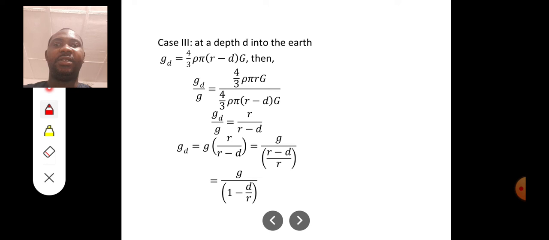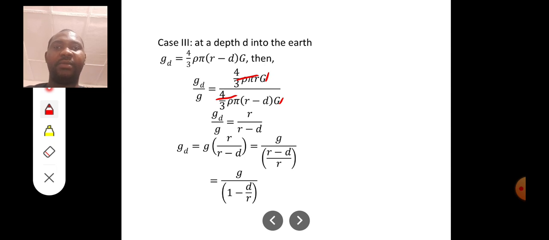So if you divide gd over g, remember I want to know the relationship, you have 4 over 3 pi rho G (R minus d) all over 4 over 3 pi rho G R. By the time you divide, some things will cancel out: 4 over 3 pi rho G will cancel, so I'm left with just R minus d over R. So if we cross multiply, gd is g into (R minus d) over R.